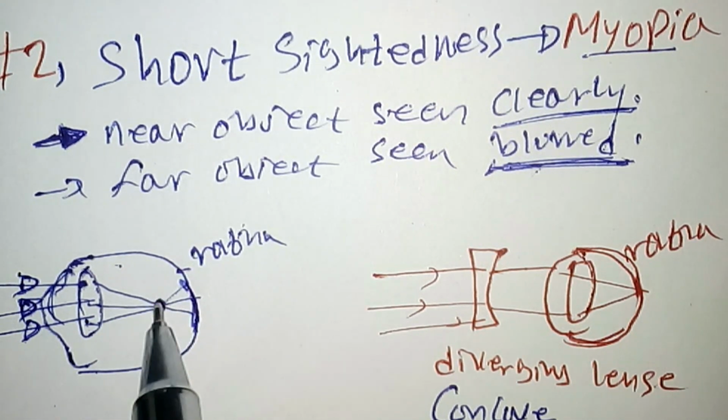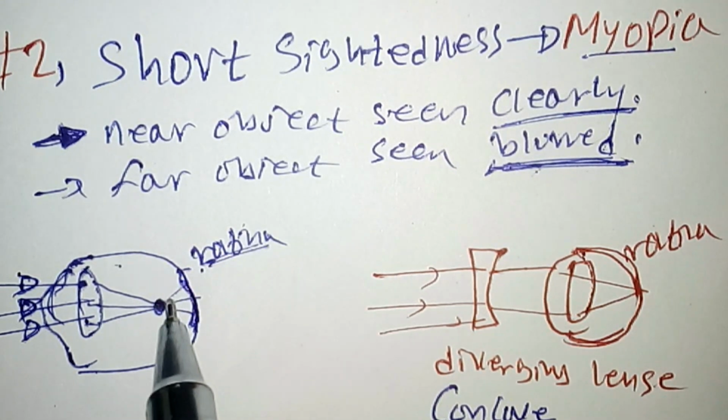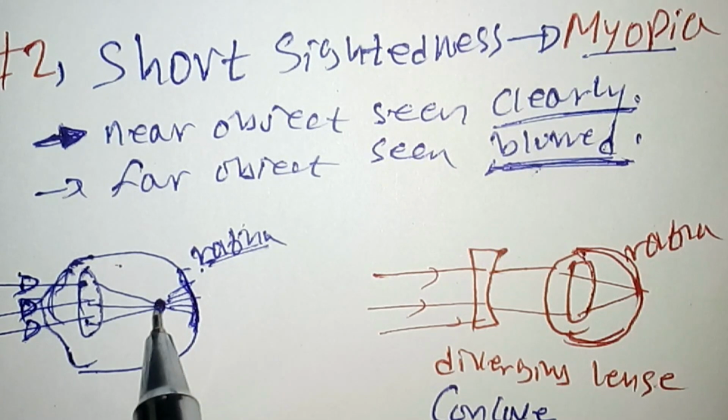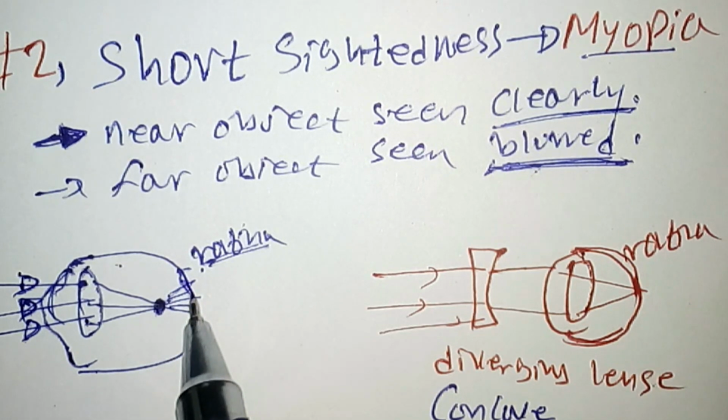If the light rays are converged before reaching the retina, the image formed is blurred. That means to see a clear image, the light rays must be converged completely on the retina, exactly at the point of the retina where the image is formed.